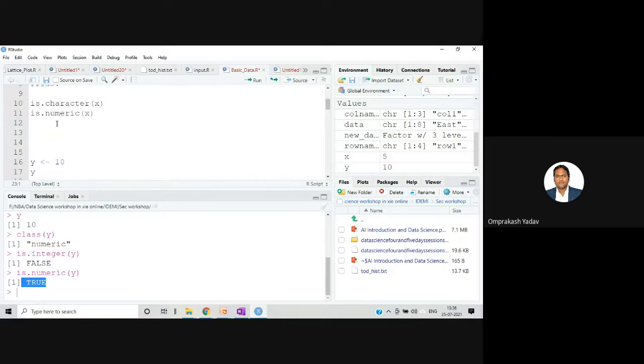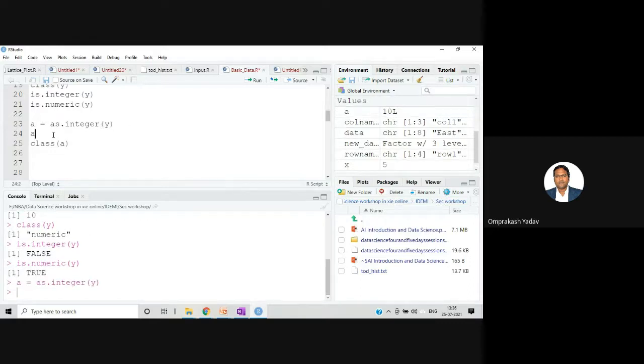So where will the as dot function come into the picture? With the help of the as dot function, I can take one variable, let's say a equal to as dot integer, and I'm passing that variable y over here. Now it will convert y to integer. So with the help of the as dot function, you can convert one data type to another data type very easily. Y is actually a numeric value, and I am firing this command.